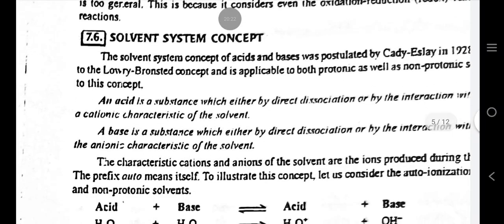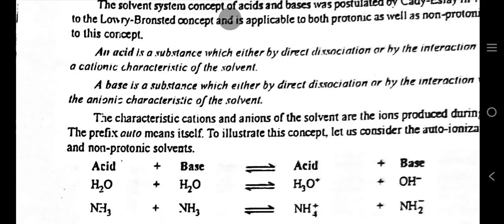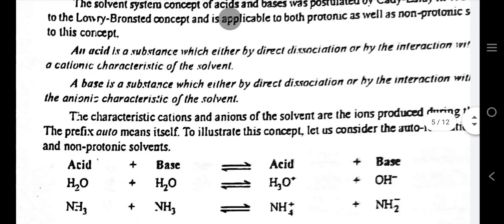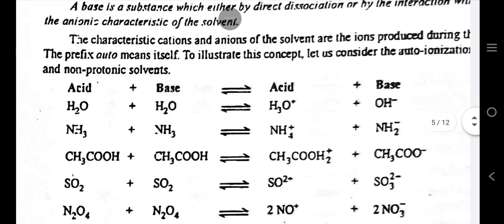Solvent system concept. The solvent system concept of acids and bases was postulated by Cady and Elsey in 1928 as an extension to the Lowry-Bronsted concept and is applicable to both protonic as well as non-protonic solvents. According to this concept, an acid is a substance which either by direct dissociation or by the interaction with the solvent gives the cationic characteristic of the solvent. A base is a substance which either by direct dissociation or by the interaction with the solvent gives the anionic characteristic of the solvent. The characteristic cations and anions of the solvent are the ions produced during the autoionization of the solvent, where the prefix auto means itself.